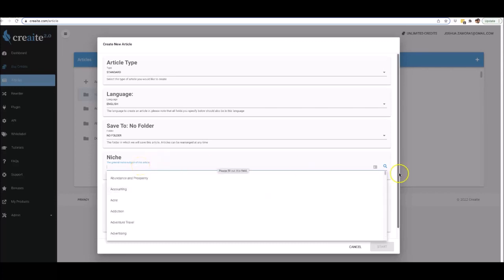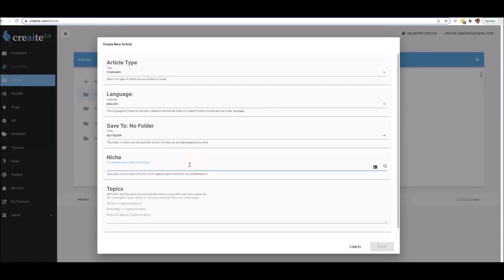But if for some reason you don't see your niche in here, that's okay, because like I said, you can now have content written for you in absolutely any niche, and all you have to do is type it in here. One niche in particular that we don't have in our pre-populated list is NFTs, for example. So if I type in NFTs here, I can get a piece of content written for me around the NFT niche.